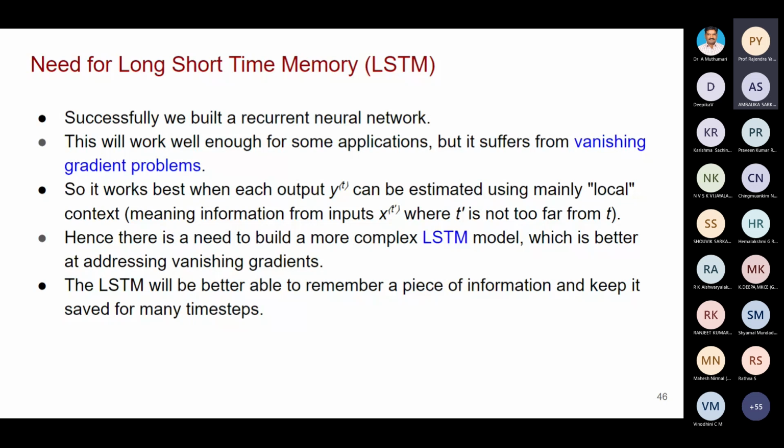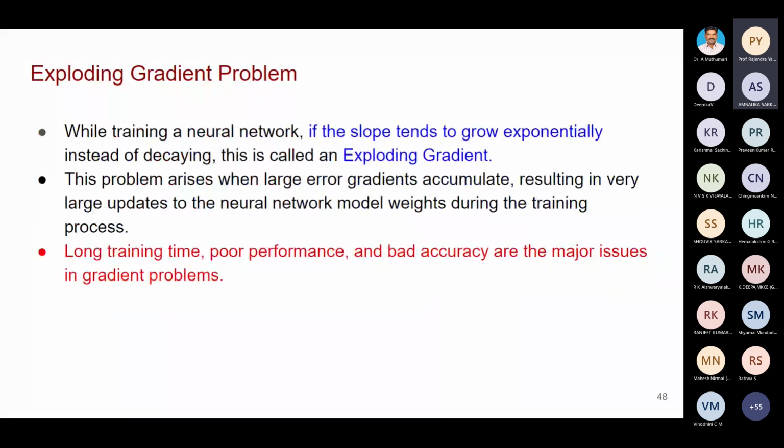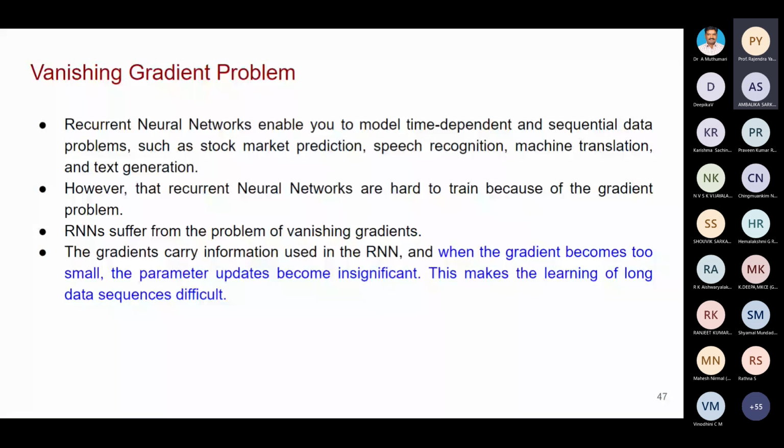If you take gradient problem, there are two types of gradient problems. Look at slide number 47. Vanishing gradient problem is one gradient problem. Another one is exploding gradient problem. I'll give you the explanation for vanishing gradient problem. Already I told you, we are changing the weights gradient: dou j by dou x, dou j by dou w. Likewise, we computed all these gradients. All of you look at slide number 45. All these gradients we computed.